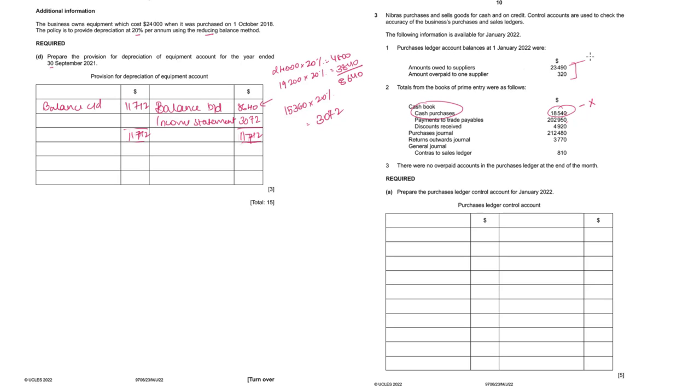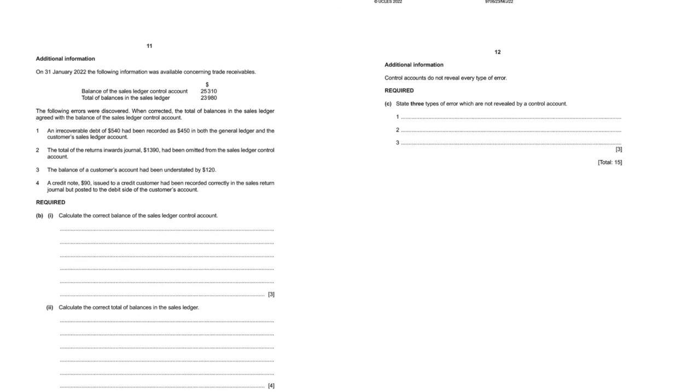Rest transactions will be recorded. Okay, so this will be on the credit side, balance brought down. This will be on the debit side, balance brought down. Payments on the debit, discount received on the debit, purchase on the credit, returns on the debit, and contra on the debit, and then you can find the balance carried down. So the balance carried down is 23,200. Okay, let's go to the next section.